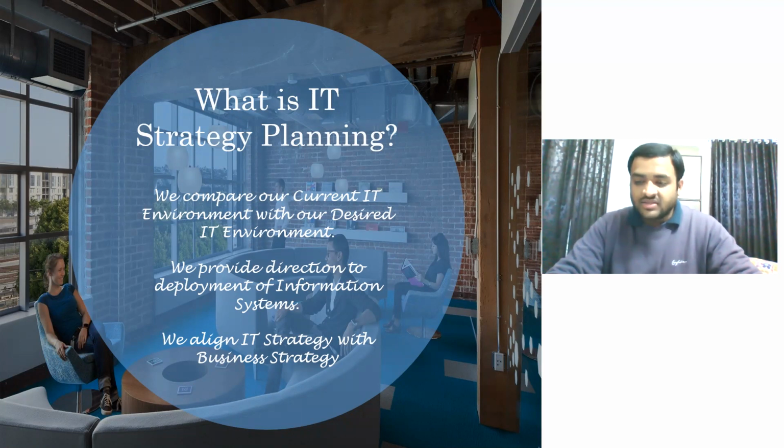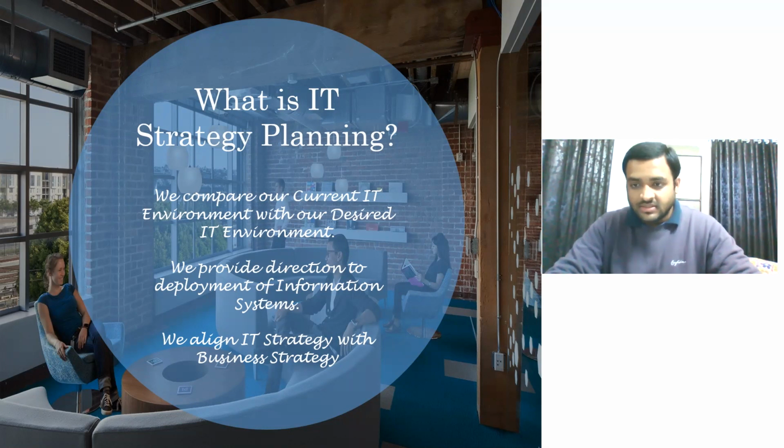Here we are thinking about our future, what all IT capabilities we need in the future, what is our current status. We'll conduct that gap analysis, and accordingly we will do the deployment of information systems. Okay, this planning part is called as IT strategy planning. The strategies must be aligned with each other, and we are planning for the future requirements.